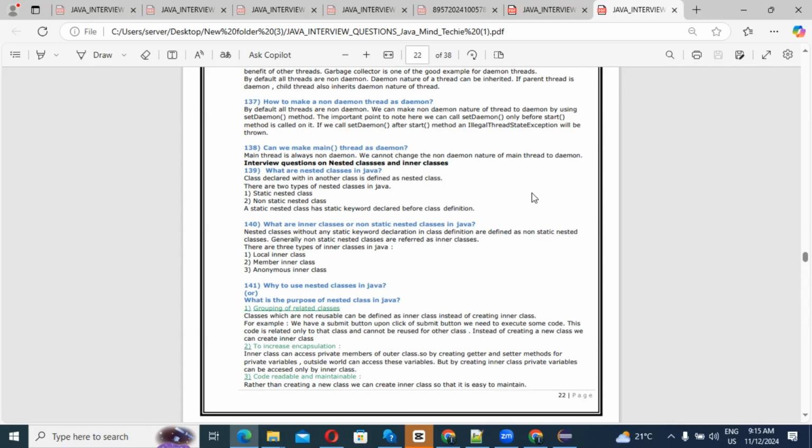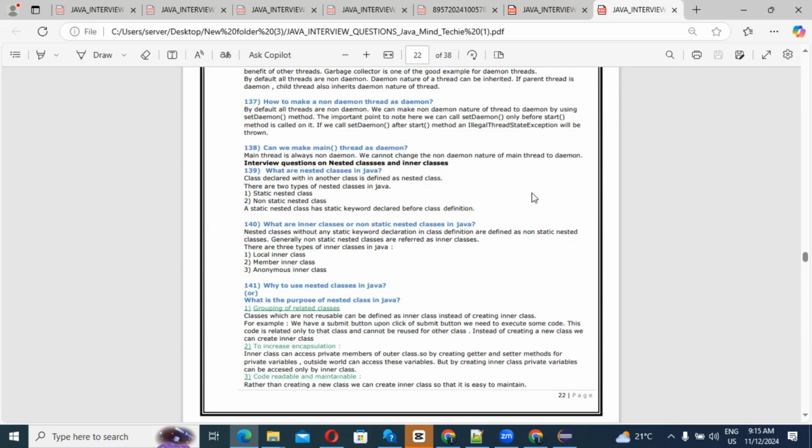What we know very well: a static nested class and a non-static nested class. A static nested class has a static keyword. One difference is that, right? So a static nested class has a static keyword declared before the class definition. That thing we should keep in mind.